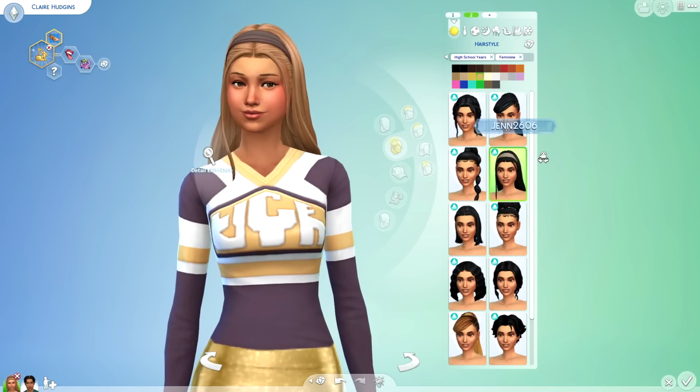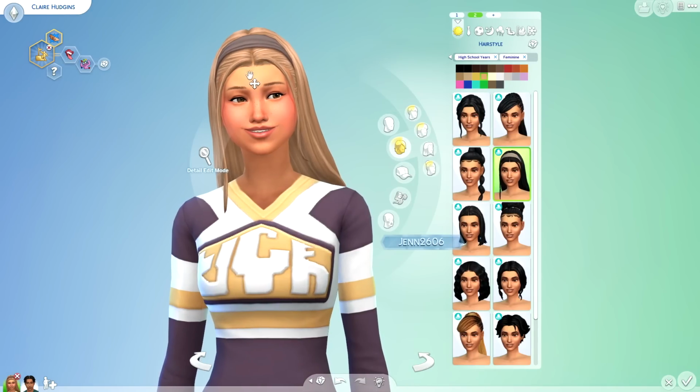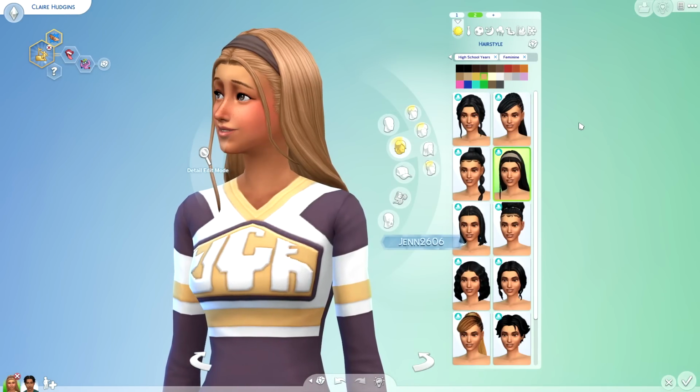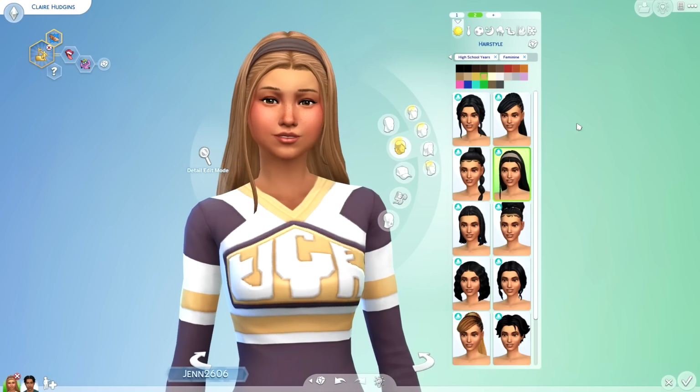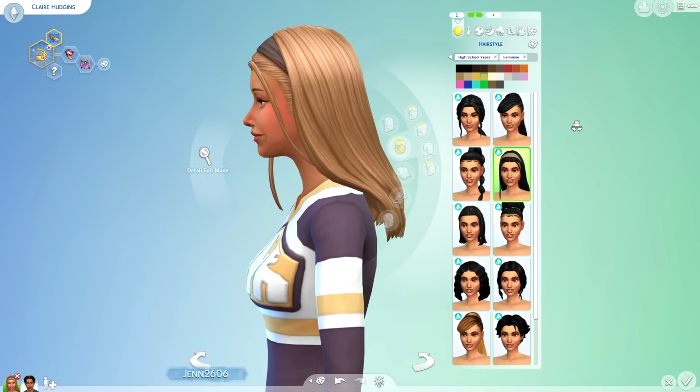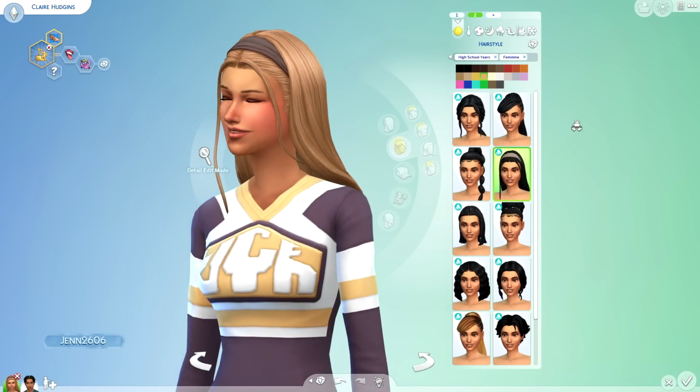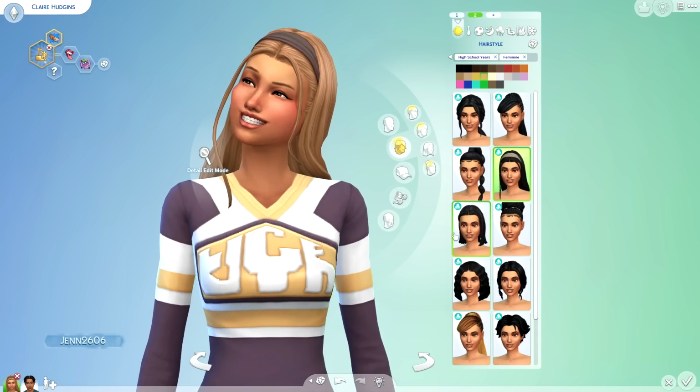And then we have the hair that Claire was wearing a little bit earlier. But do you guys see what I'm saying about the forehead? Like, it just seems really scrunched. I don't know if that's because they're trying to mimic the youth of high schoolers or whatever, but I just thought it was kind of weird. Like, the hairs in this pack, they just sit different. I don't know, maybe it's just me.